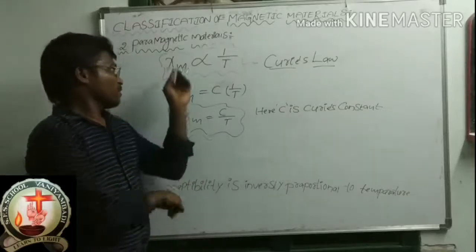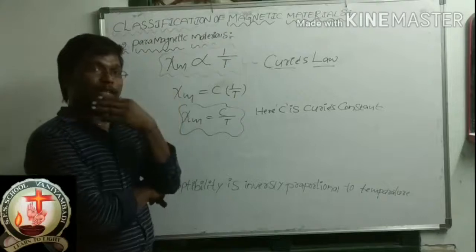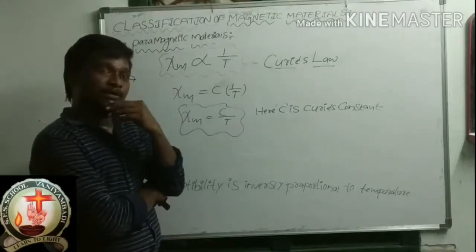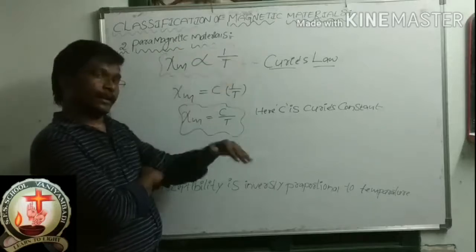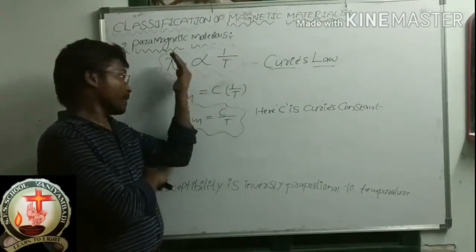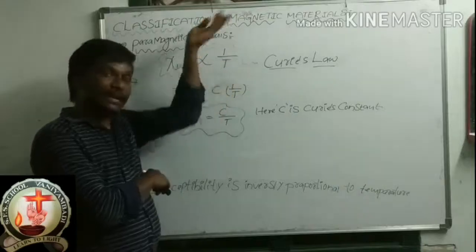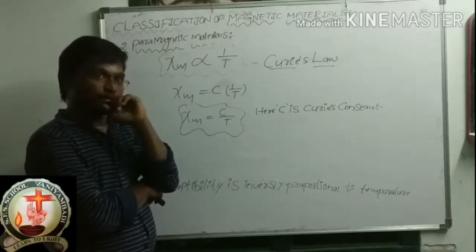Actually, what is the meaning of inverse proportionality? Inversely proportional means if this value is increasing, this value will decrease. Otherwise, if this value decreases, this value will increase. Correct.